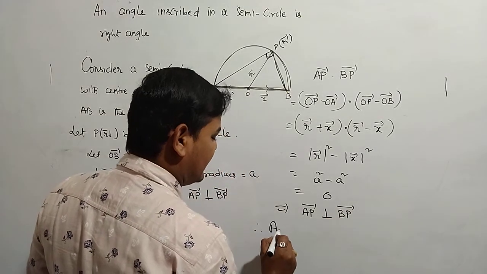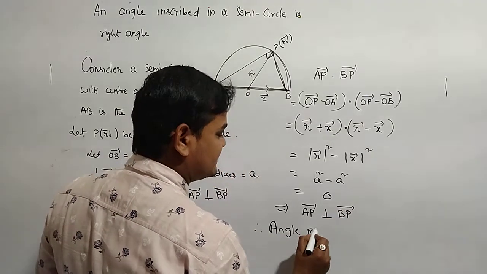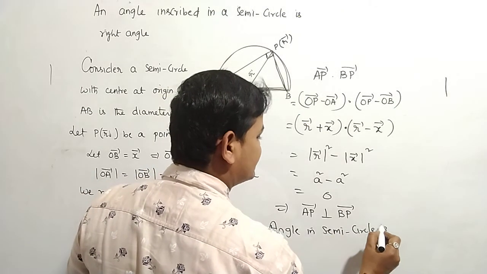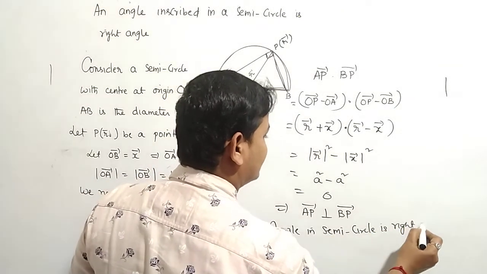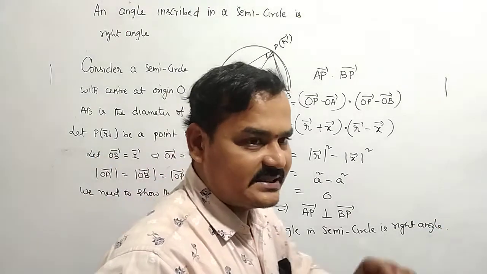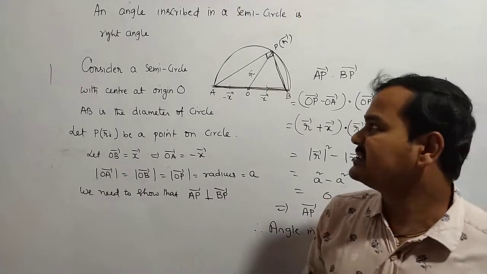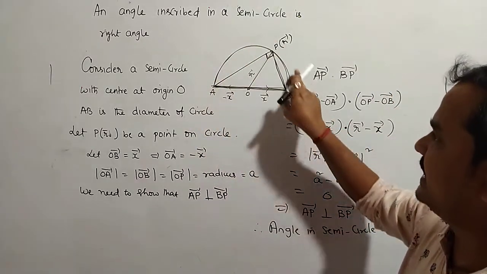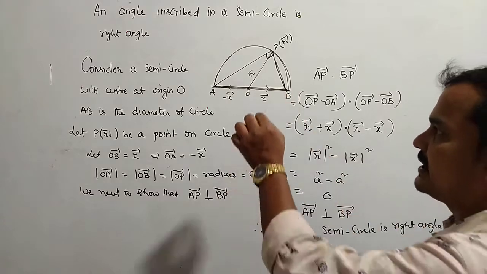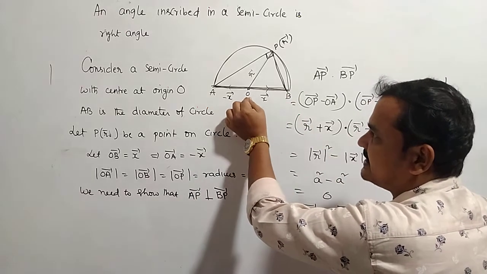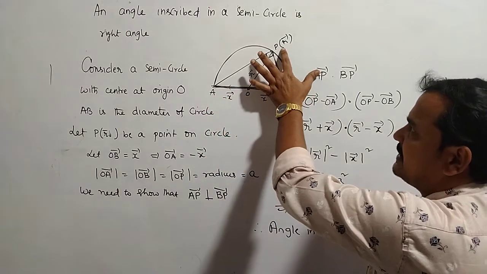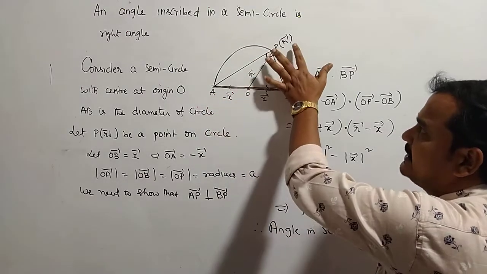Therefore, angle in a semicircle is a right angle. Just observe carefully what I did. Again I will explain. Consider a semicircle with the center at origin and diameter AB. Now let P of R bar be a point on the circle.